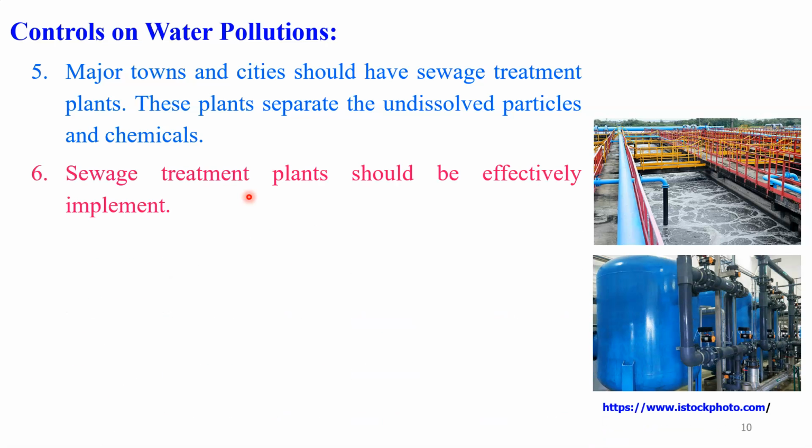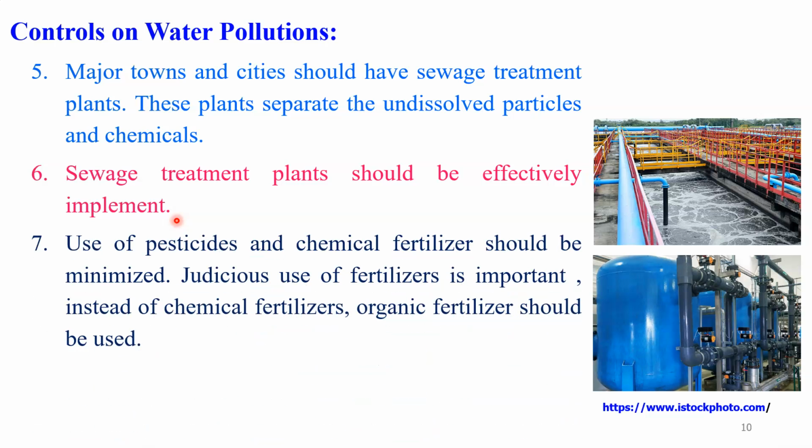Dear student, the sewage treatment plant should be effectively implemented. That is very important. If we just start the sewage plant but it is not effectively implemented, then there is no use for the control of water pollution. Therefore, in this regard, it is very important that the sewage treatment plant is effectively implemented.